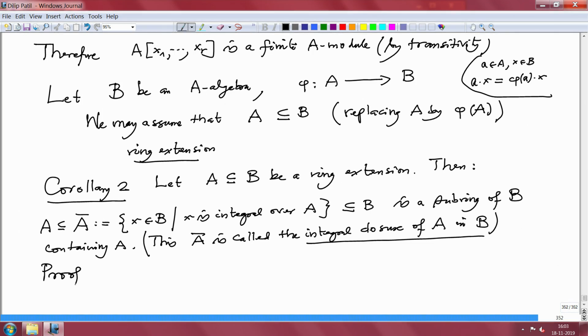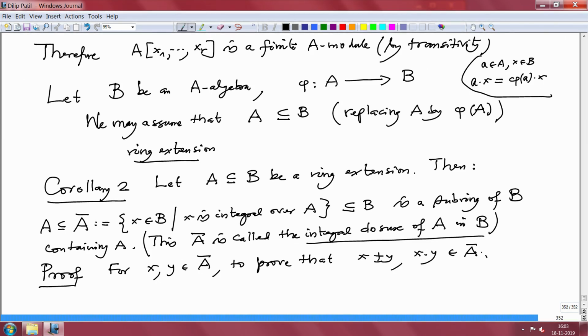So proof: for x, y in A bar, to prove that x plus or minus y and x times y also belong to A bar. Once we prove that, it is clear that it is a subring, because 1 of A and 1 of B are the same, since A is a subring of B, and so on. So it is enough to prove this.